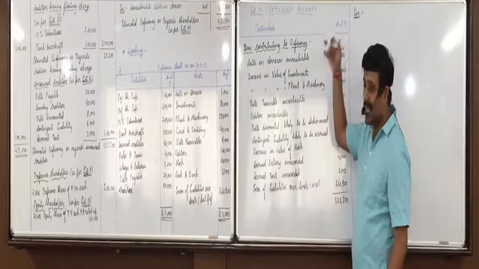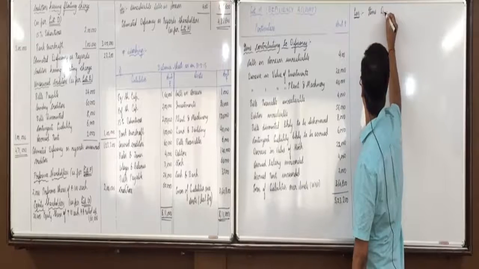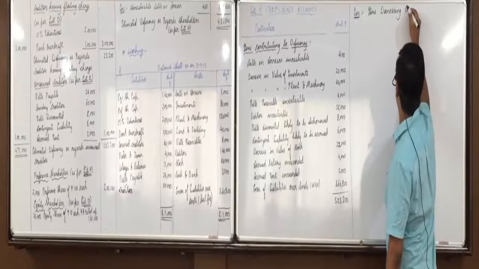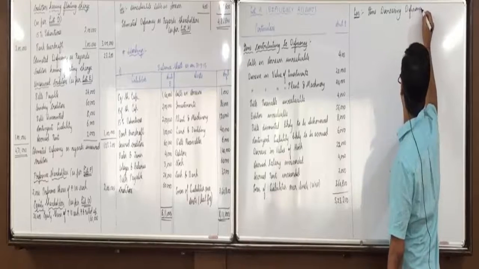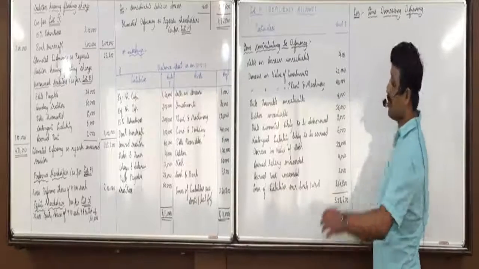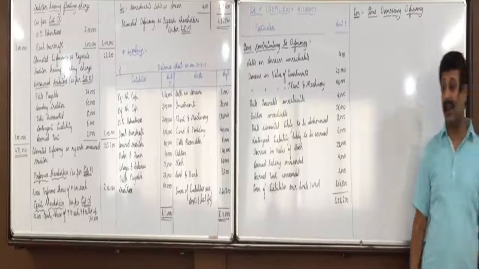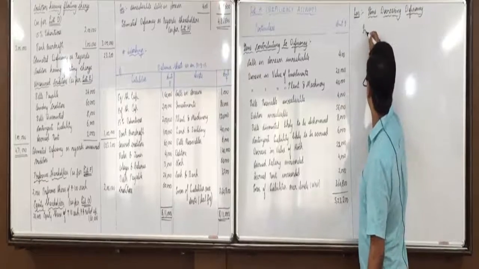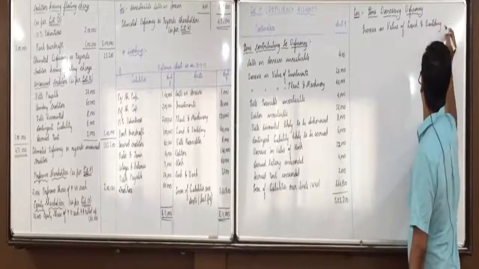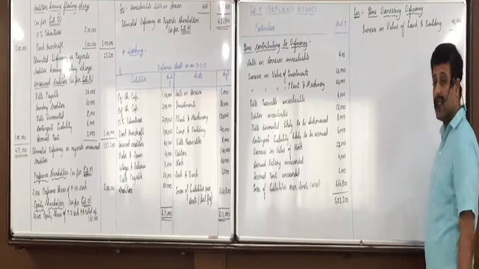Means we will write items decreasing deficiency, those items which are marked as S. Only one item, so we can directly take it in the outer column. Otherwise you write them in the inner column and then total in the outer column. Only one item is resulting in surplus, that is land and building. Increase in value of land and building, 40,000. Notice 523,200 minus 40,000.